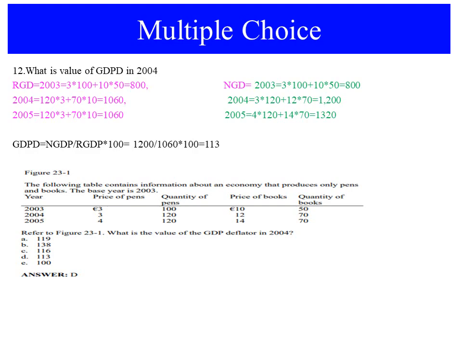Real GDP of 2004 is 1,060. Then 1,200 divided by 1,060 times 100 is equal to 113. That is the GDP deflator, or the change of price. Let us see. The answer is D.